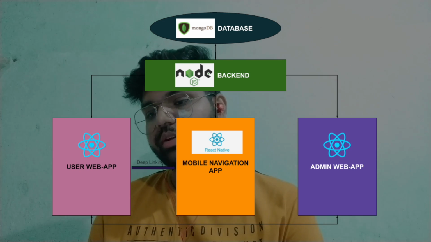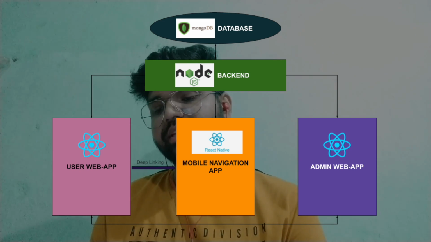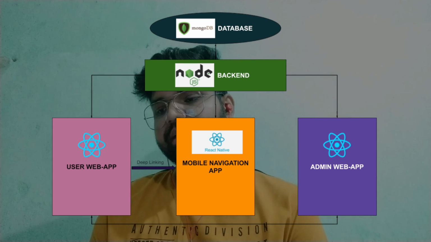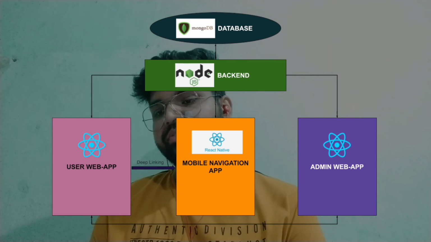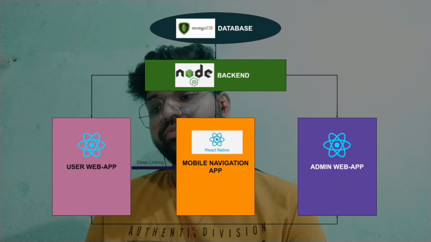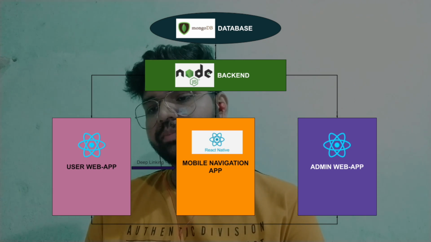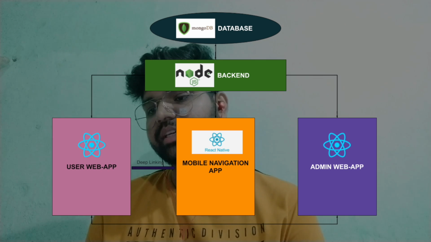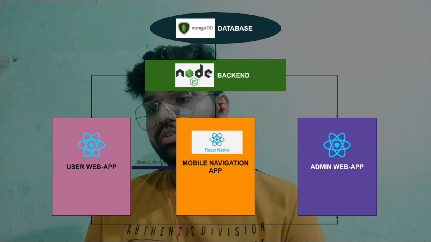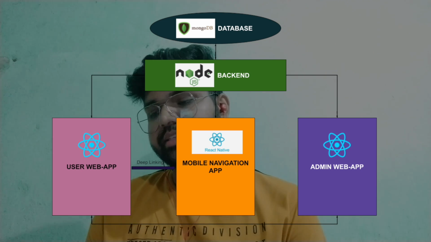The user web app and the admin web app are connected through this backend itself. When a user files a complaint, it gets to the backend, and after all the checks, it gets saved to the database with a non-verified flag. When the complaint gets saved to the database, the backend automatically fetches all the complaints or reports, and they get displayed in the complaint desk of the admin web app as not verified.